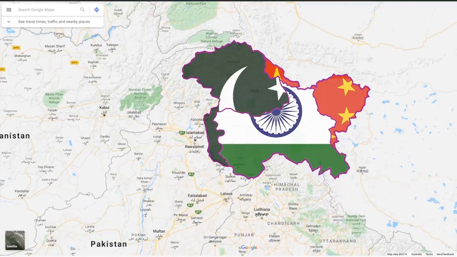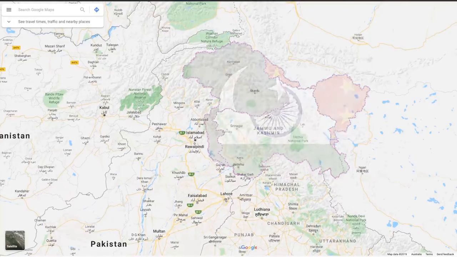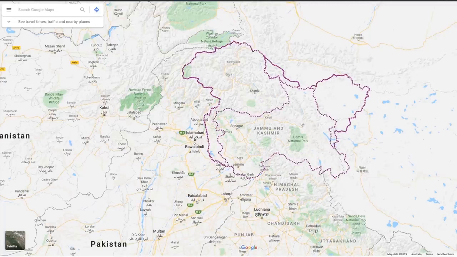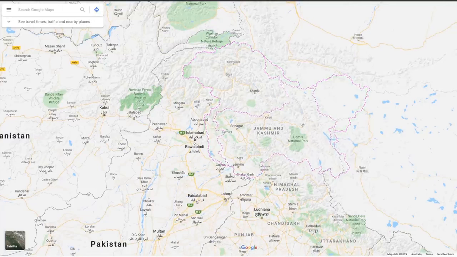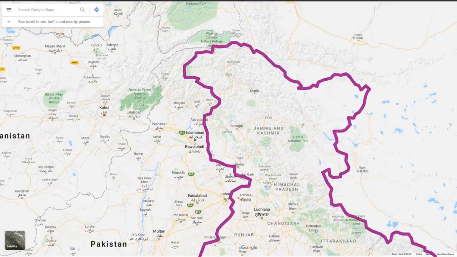And this is how Google manages its insides of maps when viewed from anywhere outside of India or China. These are the borders that you will see, which are essentially just a mess of dotted lines representing claims without a clearly defined border in sight. When viewed from an Indian server, however, that's all very different. The entirety of Jammu and Kashmir is drawn to be a part of India without any regard for either the Pakistani or the Chinese claims, while on a Chinese server, the reality is even different.